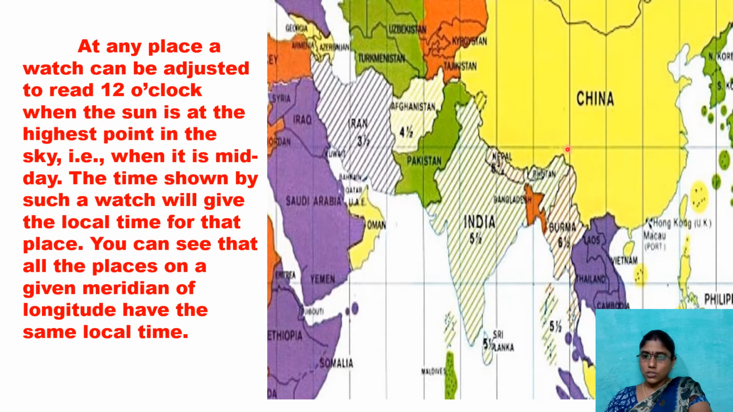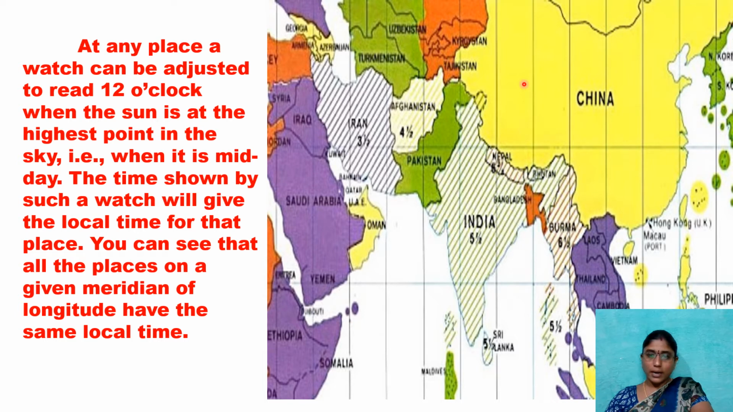What is the extension of the east? 97 degrees, meaning 90. We have one more important meridian here. So 75 and 90. Then which time do we have to follow? 5 or 6? 5 into 15, 75. And 6 into 15, 90. Which one do we have to follow?